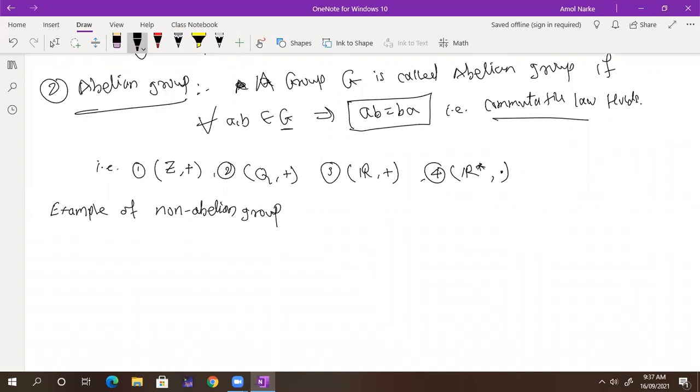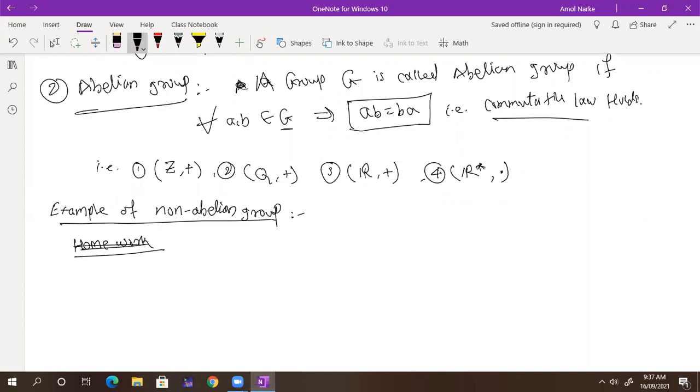You have examples of abelian groups, no problem. Now I want an example of a non-abelian group. Any example? Think in that way. If I give it to you, then it is very easy for you. Find out. It is some kind of matrices. So you can think on that. Okay, I will directly tell you.